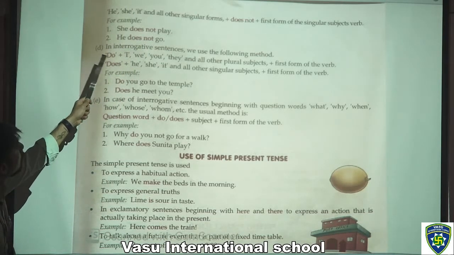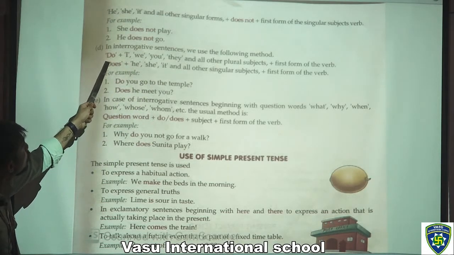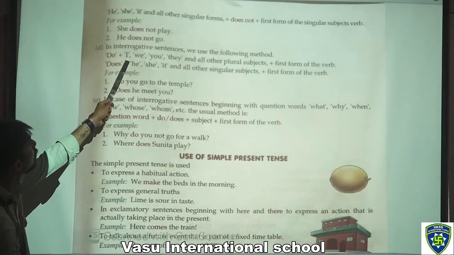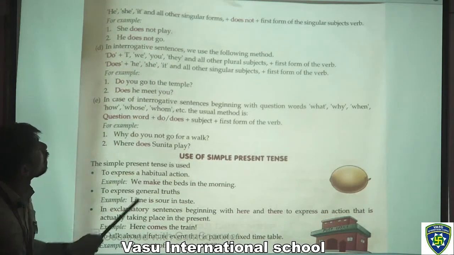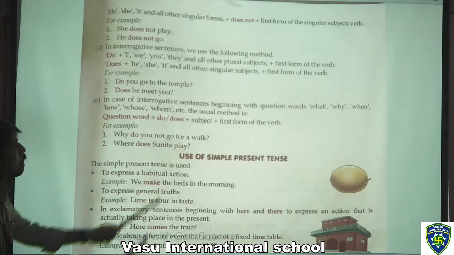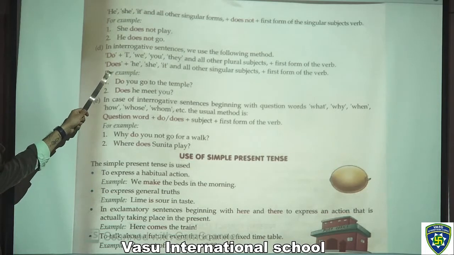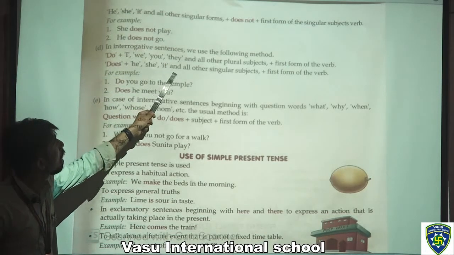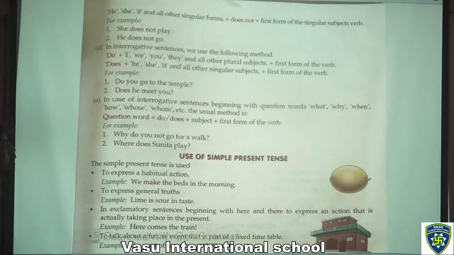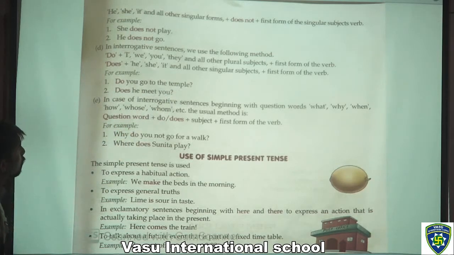Now in interrogative sentences, we use the following method: do plus I, we, you, they and all other plural subjects plus first form of the verb. And this is the formation: does plus he, she, it and all other singular subjects plus first form of the verb. For example, do you go to the temple?